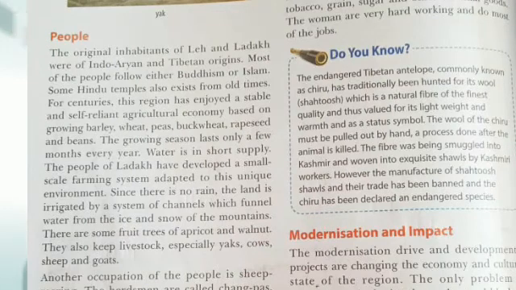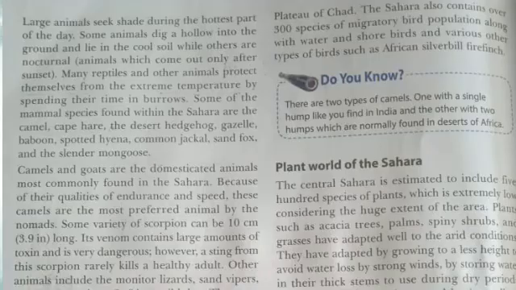Plant world of the Sahara. The Central Sahara is estimated to include 500 species of plants, which is extremely low considering the huge extent of the area. Plants such as acacia trees, palms, spiny shrubs, and grasses have adapted well to the arid conditions.